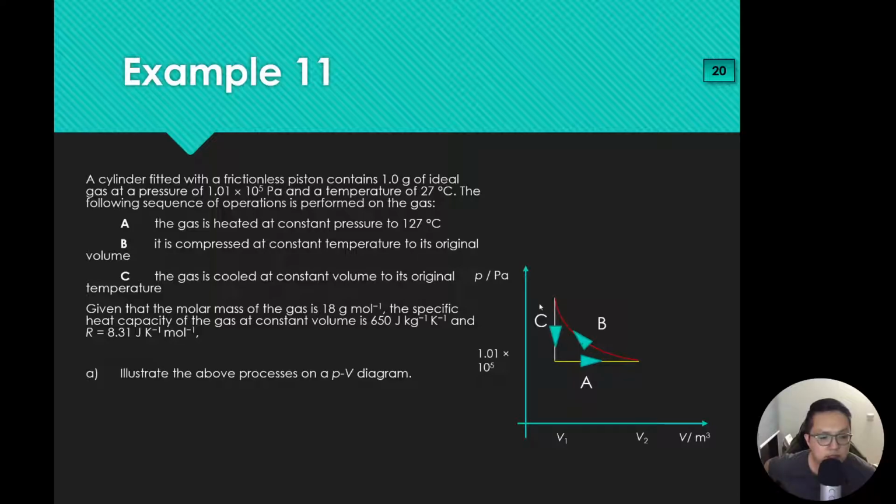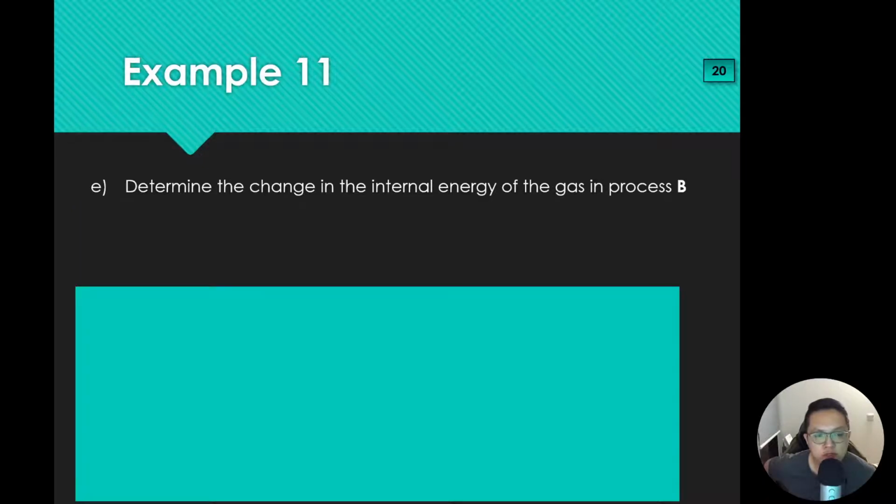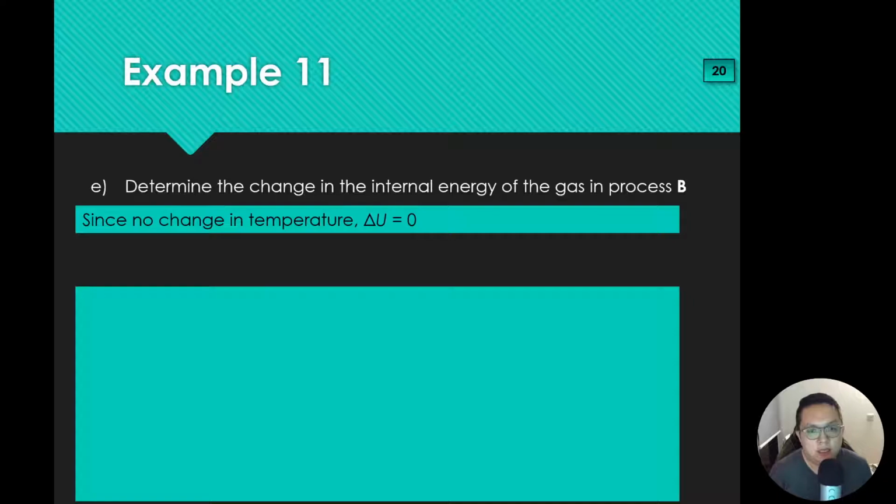Process B is an isothermal change, so there's no change in internal energy. Let's go to the next slide. Yep, so the change in the internal energy of the gas in process B: since there is no change in temperature, delta U is 0, isothermal.